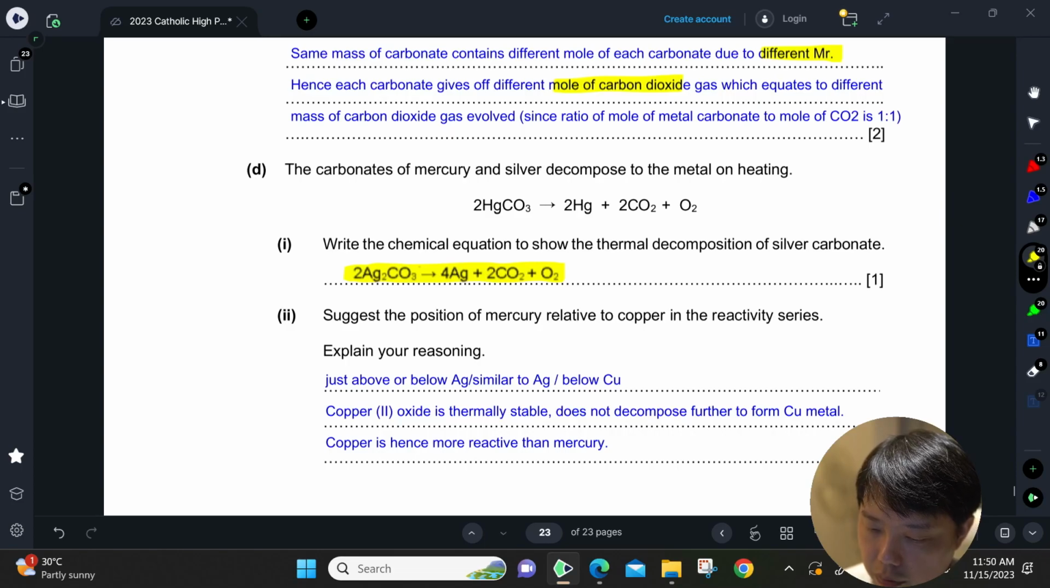Suggest the position of mercury relative to copper in the reactivity series. Explain your reasoning. Okay, so